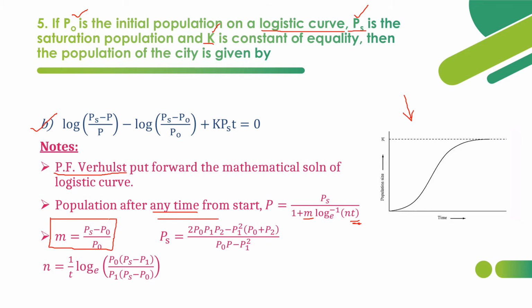And the saturation population is found by using this formula. Ps is equal to 2 P naught P1 P2 minus P1 square into P naught plus P2 divided by P naught P2 minus P1 square. Sorry, this is P naught P2 actually.